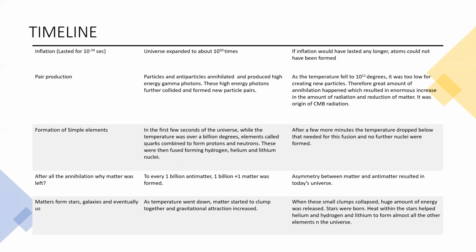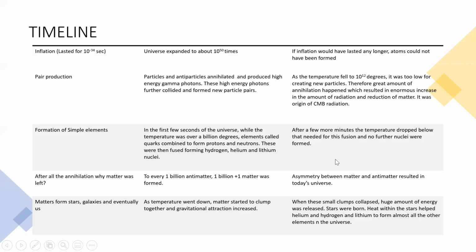Stars were born. Heat within the stars helped the fusion process restart, and so helium, hydrogen, and lithium started fusing to form almost all the other elements in the universe. So this is the timeline of the Big Bang.